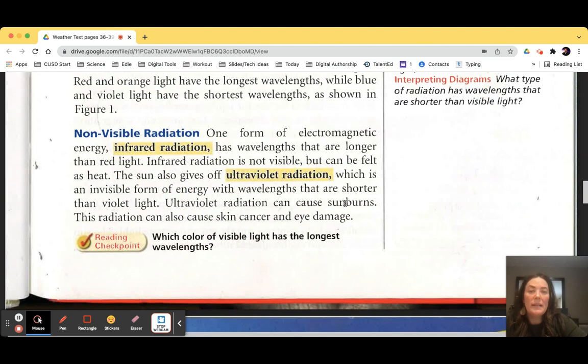One form of electromagnetic energy, infrared radiation, has wavelengths that are longer than red light. Infrared radiation is not visible but can be felt as heat. The sun also gives off ultraviolet radiation, which is an invisible form of energy with wavelengths that are shorter than violet light. Ultraviolet radiation can cause sunburns. This radiation can also cause skin cancer and eye damage.